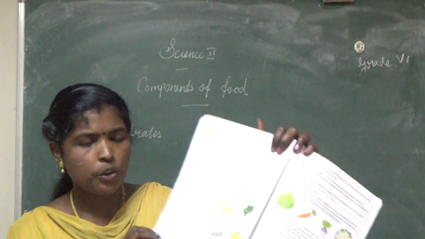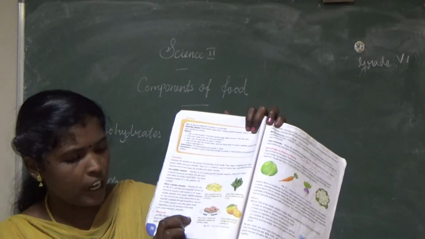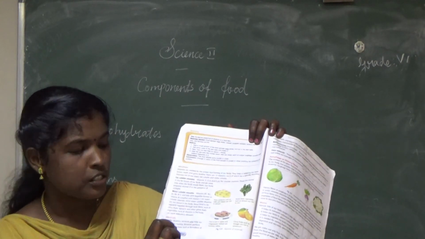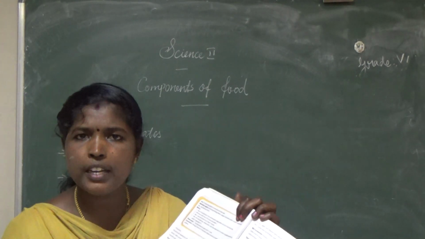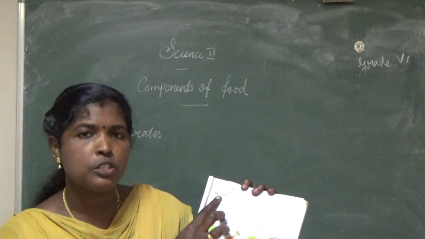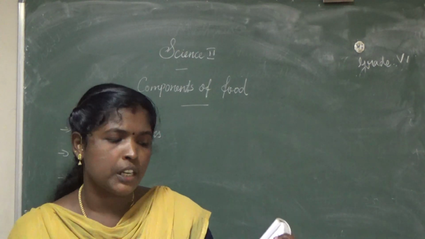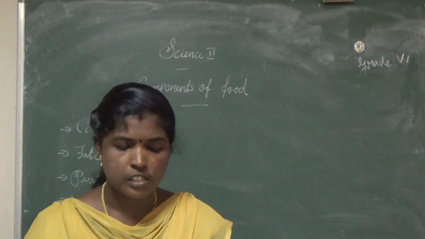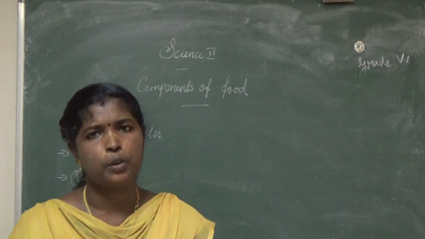Here, just like vitamins, minerals also help our body to stay healthy. Minerals perform important functions such as formation of bones, teeth and blood cells, and also maintaining normal heartbeat. Minerals are two types, macro minerals and trace minerals. Macro minerals are needed by the body in large amounts compared to trace minerals. Examples: calcium, magnesium, sodium and potassium.